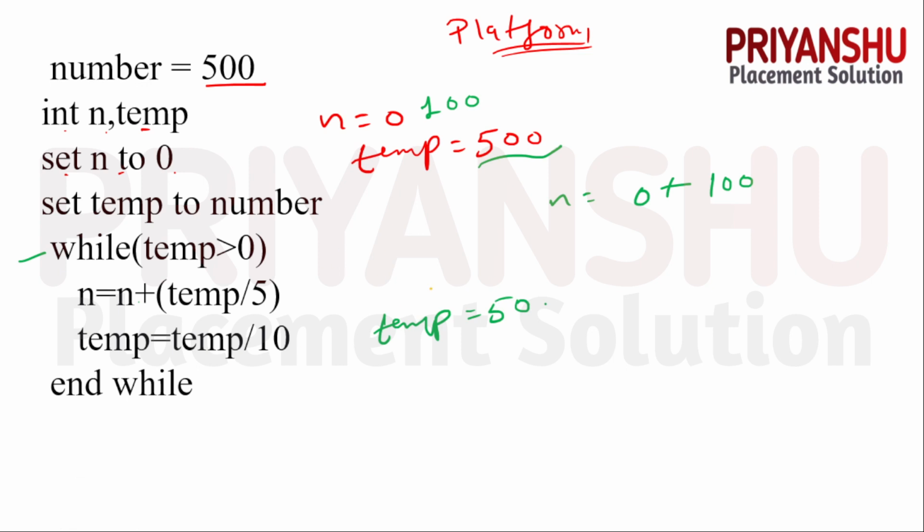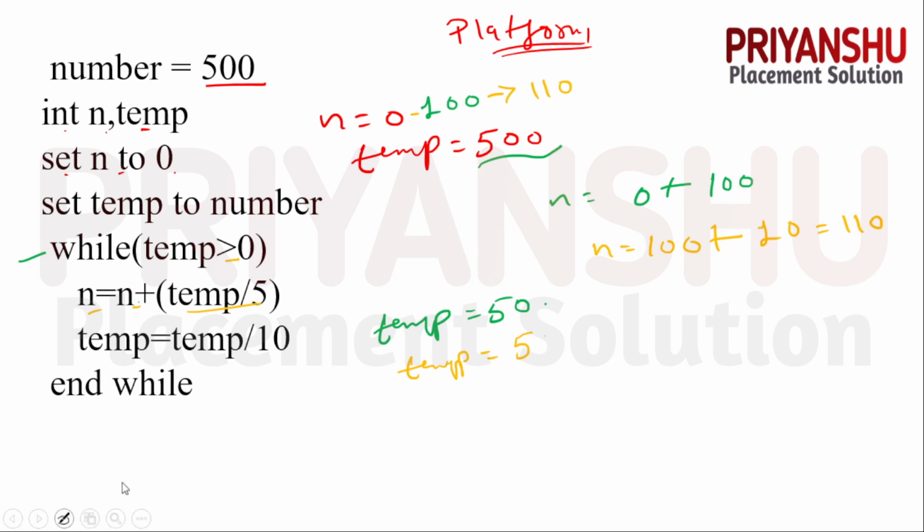For the next iteration, guys, temp 50 is greater than 0, condition is true, guys. It will enter n equal to n. The value of n is now 100, right? Plus temp divided by 5. It means, guys, 10. Clear? So now the value of n is 110. And temp equal to temp divided by 10, means 50 divided by 10 means 5. Clear? Then again loop is executed.